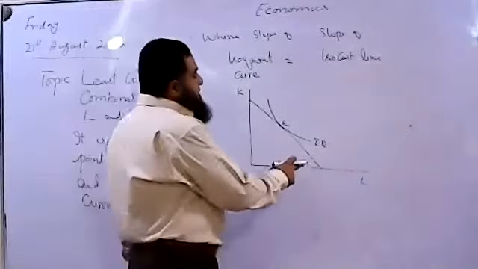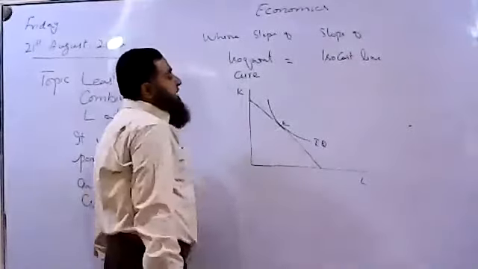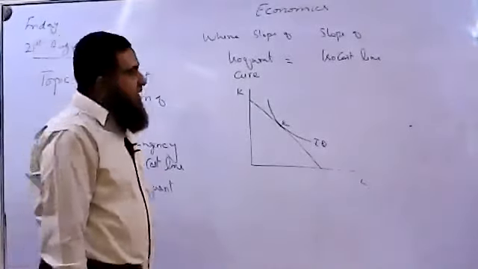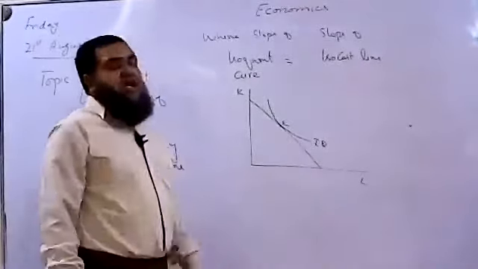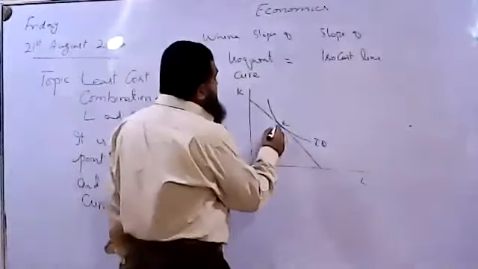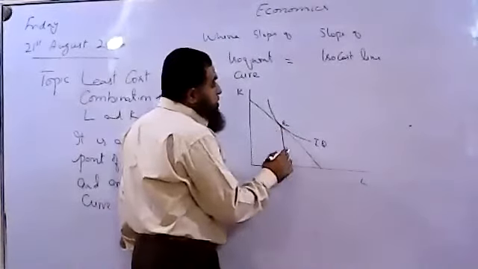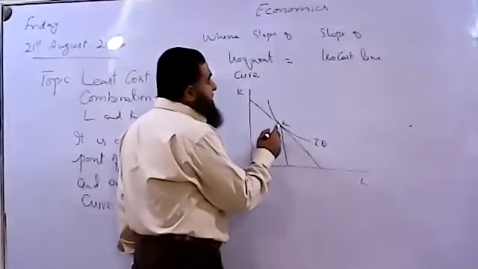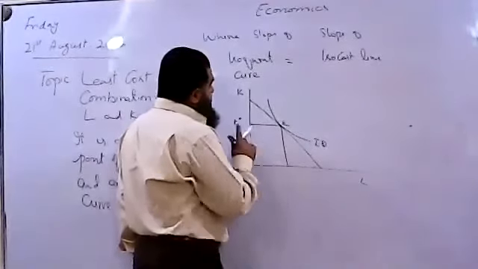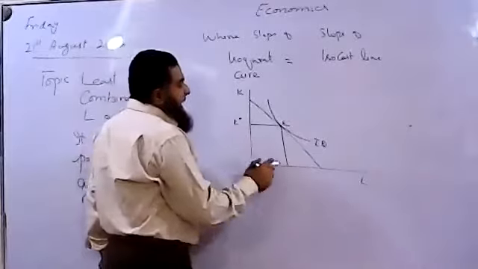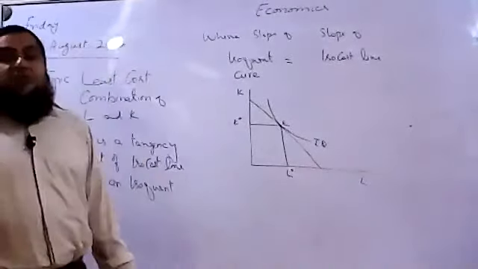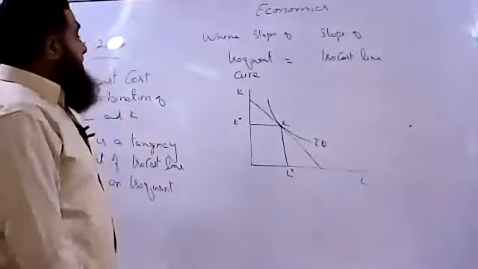So in other words, we can say this isocost line is representing the budget of the producer, or the cost of production of the producer, whereas isoquant is telling us the level of output produced. So where both are making a tangency condition, or the slope of isoquant is equal to the slope of isocost line, this number of capital units and this number of workers will be able to minimize the cost of production of the producer.